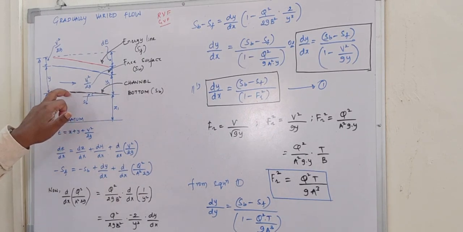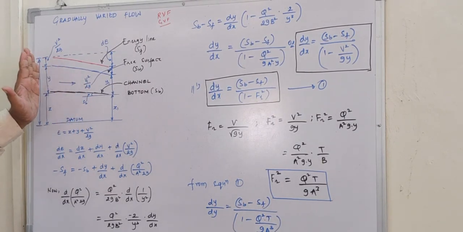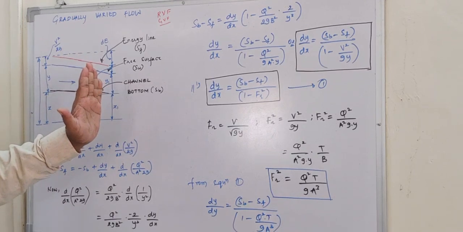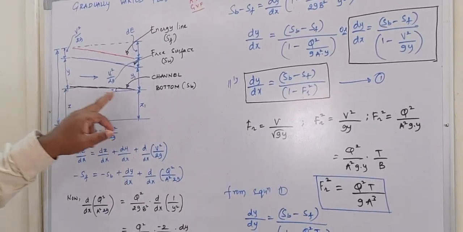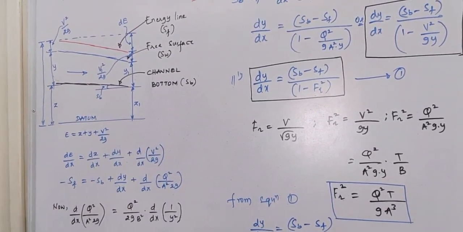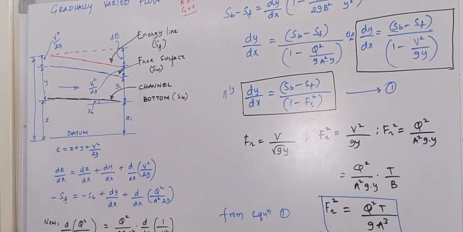Then the third assumption: the hydrostatic pressure distributions or the hydrostatic forces acting between section 1-1 and 2-2 are neglected. Then the channel bottom is so smooth that the frictional resistance to the flow is also neglected.